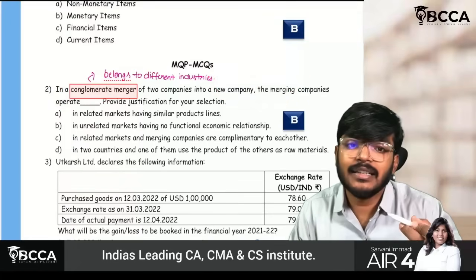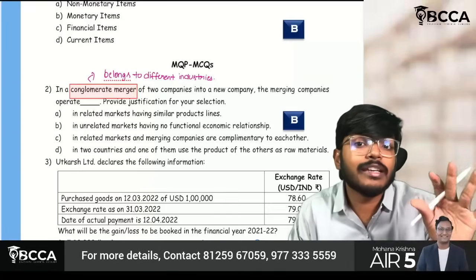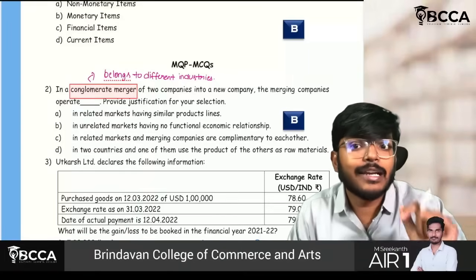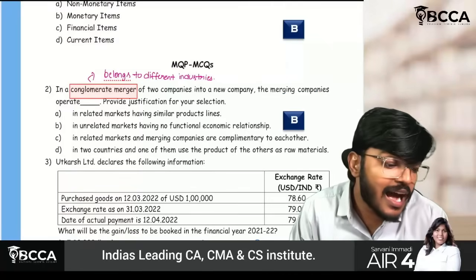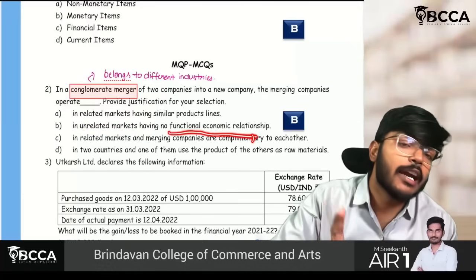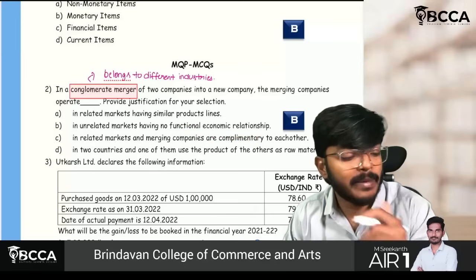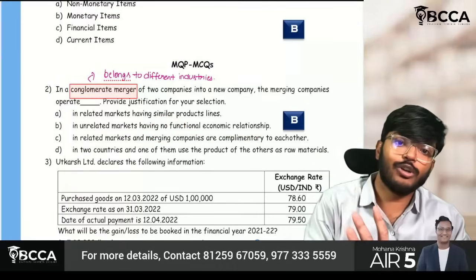Conglomerate merger means their markets are diversified. They do not belong to the same industries. The merging companies operate in unrelated markets, having no functional economic relationship. There is no relationship between functions. This is altogether a different operation.